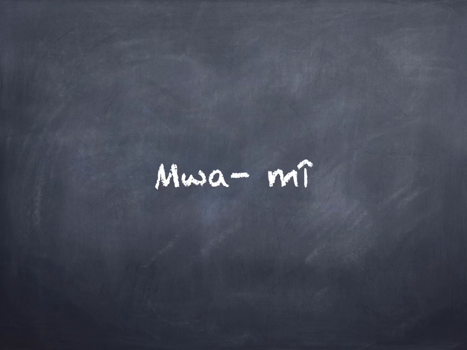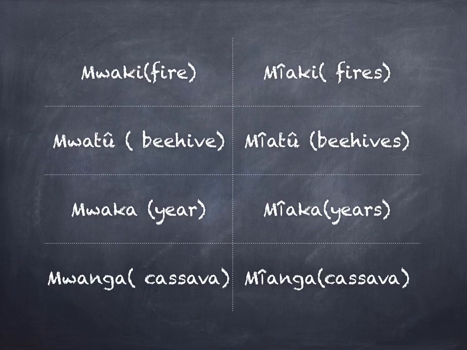Here we don't have many examples, but the few we've got: mwaki to mean fire and miaki to mean many fires. Mwaki singular, miaki plural. Mûtwe to mean a beehive and miato many beehives. Mûtwe is singular, miato is plural.